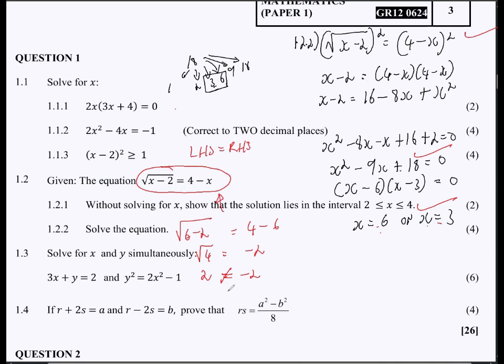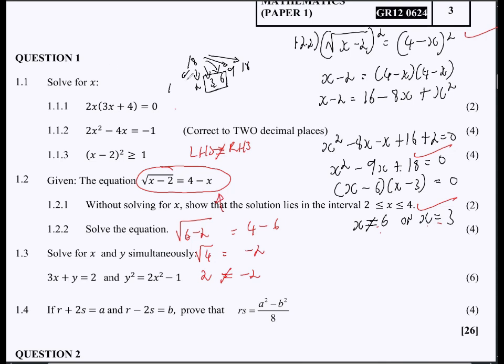Now we do know there's always that argument that square root of 4 can be written as plus or minus 2. But here we are just taking that the square root of 4 will be a positive, right? So everything that gets into the square root here must come out as a positive. Because this is giving us positive 2 and that one is giving us negative 2, that means the left-hand side is not equal to the right-hand side. So I must then come back here and cancel off this value. I must argue that x should not be equal to 6, because in that way, the left-hand side will not be equal to the right-hand side.